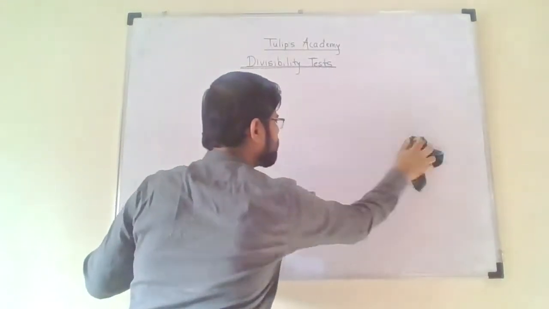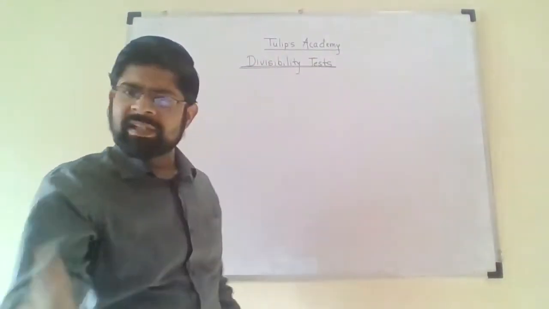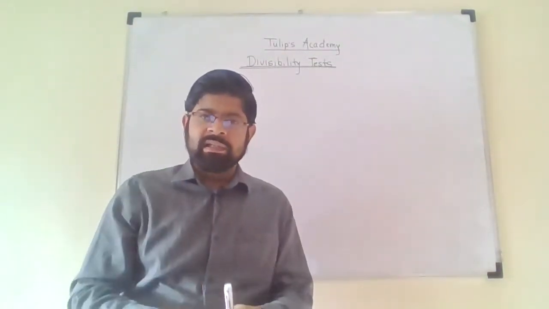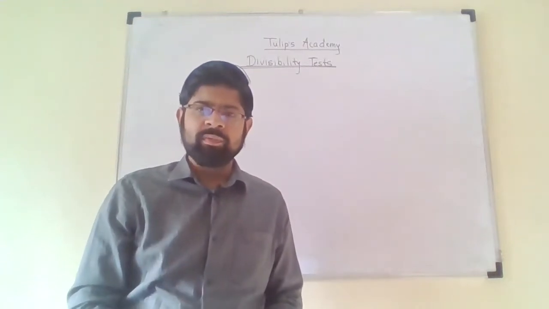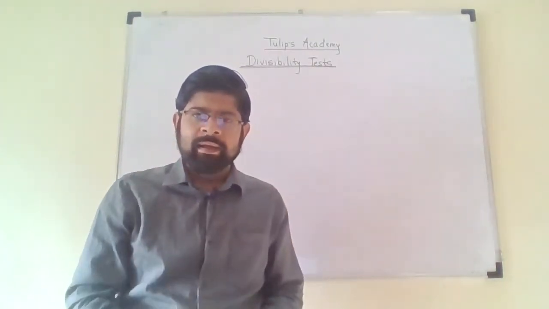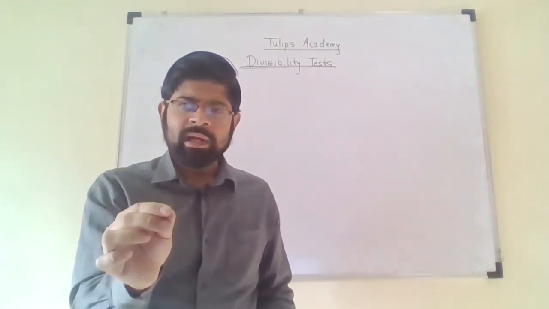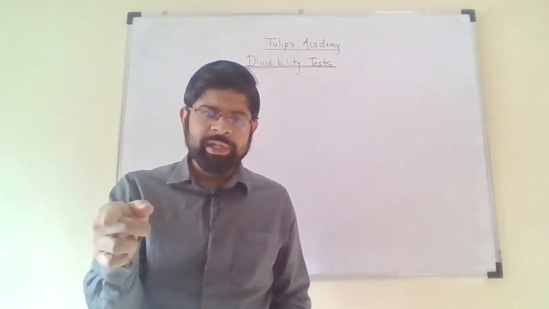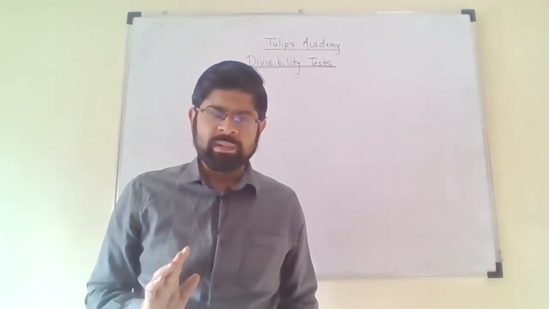Now next is the divisibility test of 5. It's the simplest divisibility test, easier than the divisibility test of 2. If you refer to the table of 5, you can conclude that in the table of 5, each number contains either 0 at its units place or 5 at its units place.